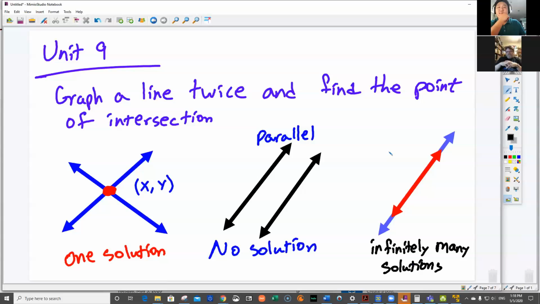I don't know, maybe a curved line or something. Right, you'll never see a curved line in a system of equations. A parabola or something. So if you ever see anything like that, it's probably not a system of equations question, at least what we're talking about here.